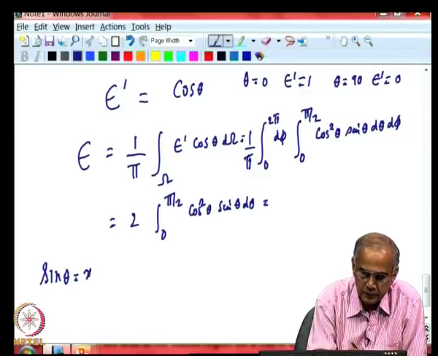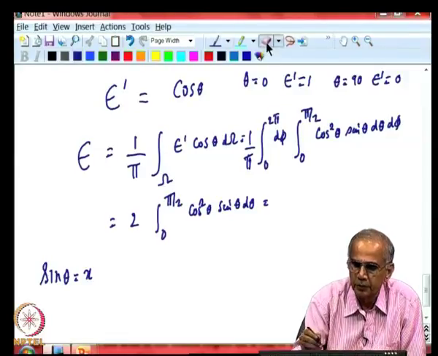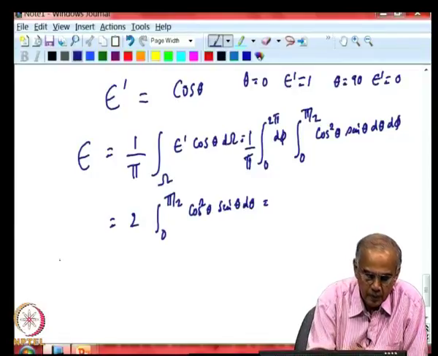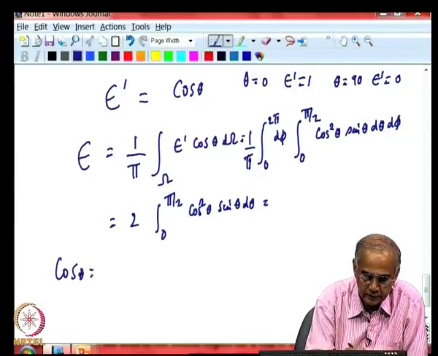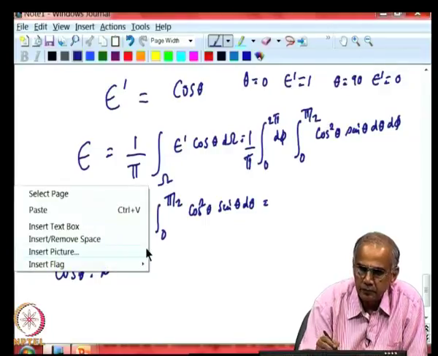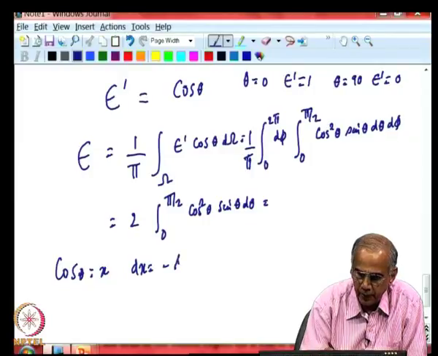You can assume a much simpler one: you assume cos theta is x, then dx is nothing but minus sin theta d theta.